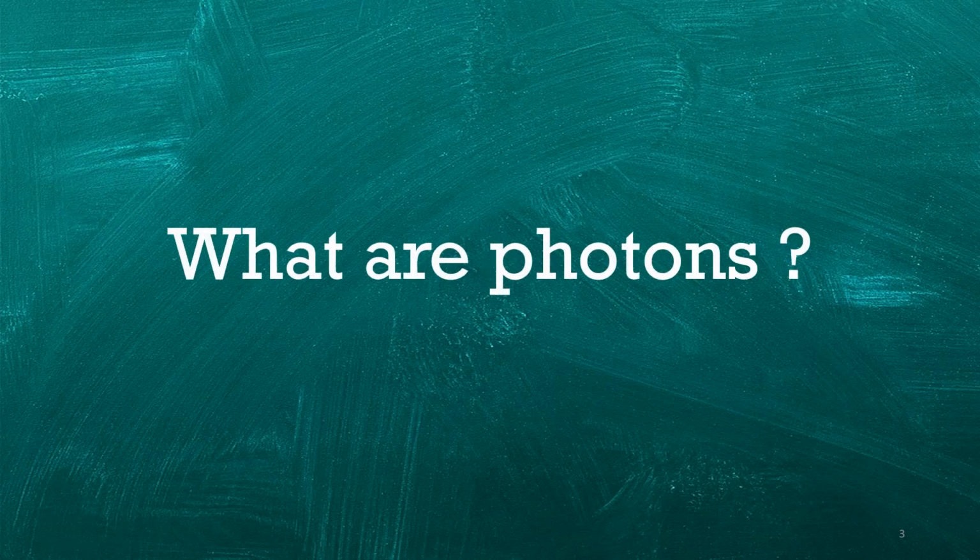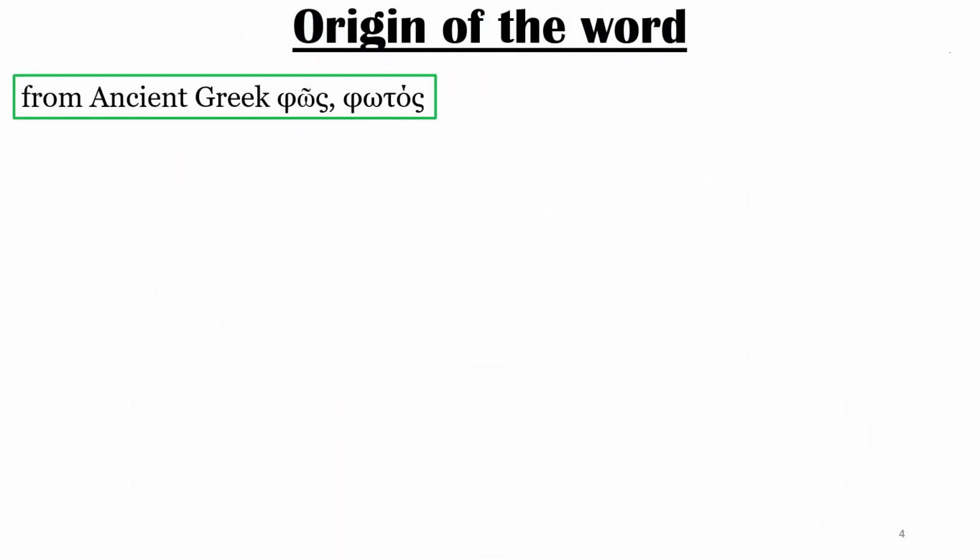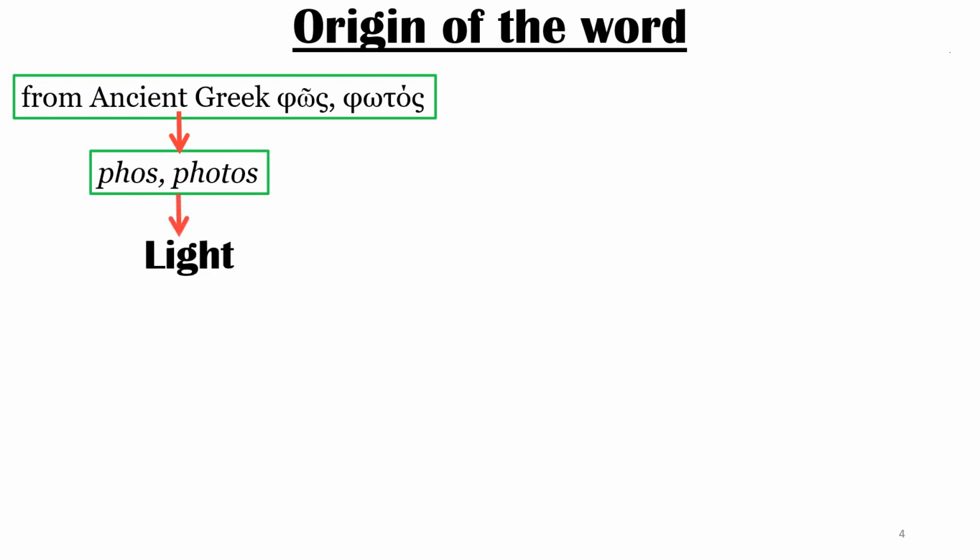Before understanding what photons are, I would like to go back a little bit in the history of the origin of the word. The photon is an elementary particle that is the quantum of the electromagnetic field, including electromagnetic radiation such as light and radio waves, and the force carrier for the electromagnetic force.